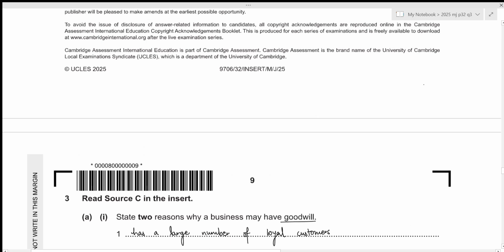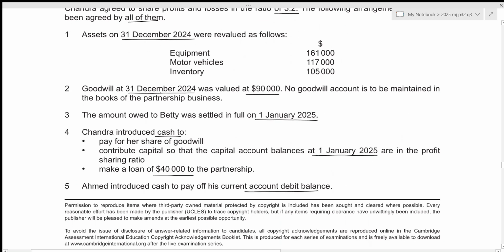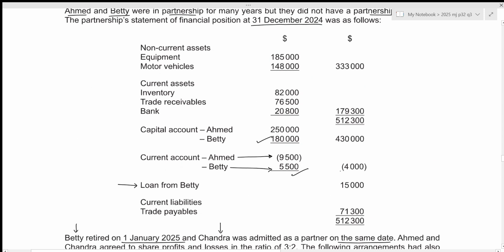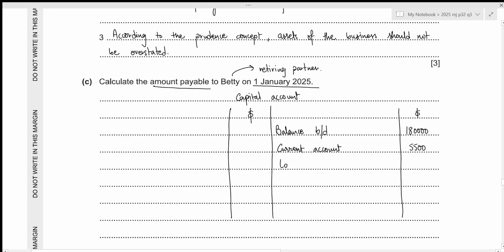Okay. And in this case, Betty also provided loan to the business. And we were told that the amount owed to Betty was settled in full, which means that we also settled the loan amount. So the loan amount was of 15,000, and since now Betty is going to receive back this 15,000, it will increase her capital balance. So we need to write down the 15,000 on the credit side. So that is the loan of 15,000.